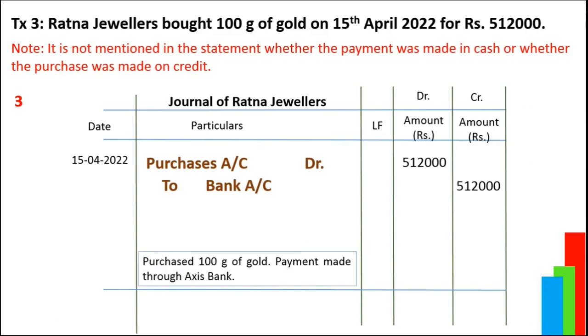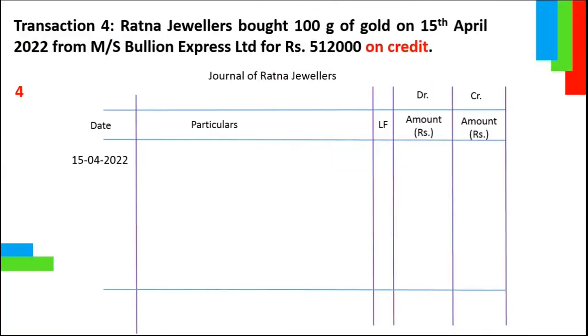In transaction number 4, it is explicitly mentioned that the payment has not been made. That is, the item was purchased on credit from Messrs Bullion Express. Since the item is purchased from Messrs Bullion Express on credit, therefore, Messrs Bullion Express is a creditor for Ratna Jewellers. We know that a creditor is a liability for the business, and any increase in liability is credited in the books of accounts according to the rule of debit and credit. So, Messrs Bullion Express is credited here.